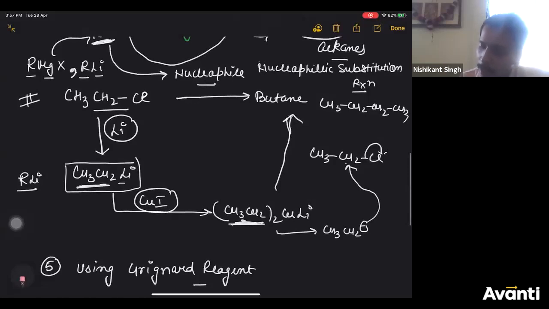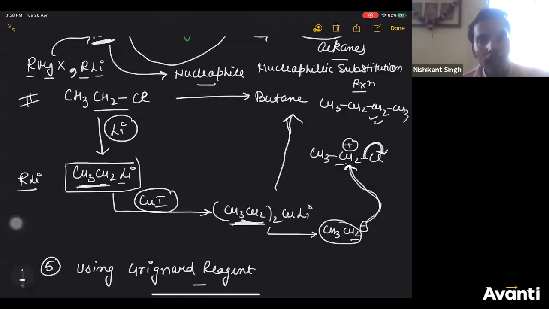What is the function of R2CuLi? It gives you R minus. So what is your R? CH3CH2 minus. Right? Now you treat it with CH3CH2Cl, another molecule. Cl will leave like this. Carbon will get a positive charge. So CH3CH2 minus will attack the carbon having positive charge. This CH2 will bond to this CH2, so that you will get butane, right? So this is how you can convert any alkyl halide to alkane.